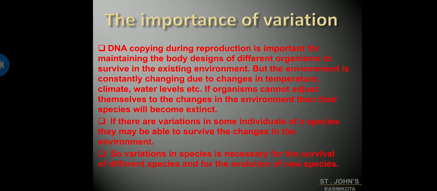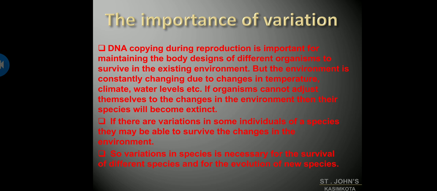But the environment is constantly changing due to changes in temperature, climate, water levels, etc. So with the change in the environmental conditions, even the organism makes some variations within itself to adjust to the changing environment.